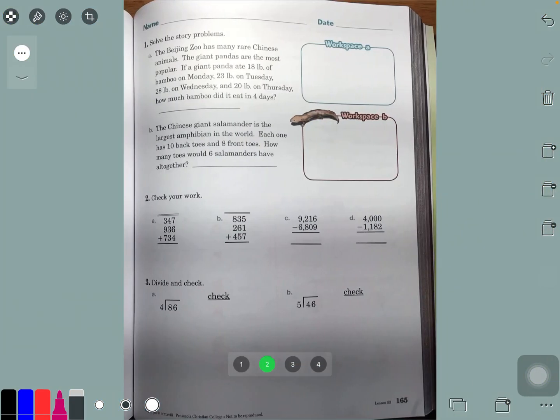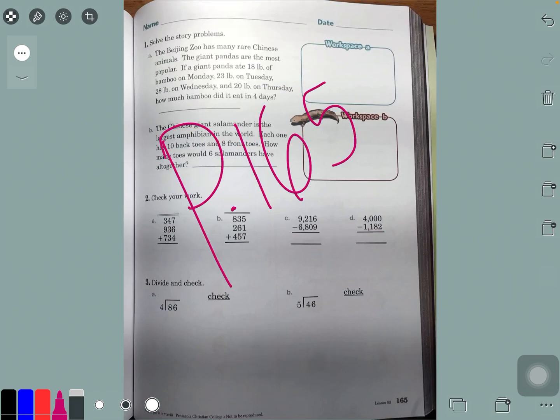Now, go ahead and take out your math books to page 165. Page 165. Right? Now, I know we don't have a language lesson, but that's because you have to do the language test on Jupiter, okay?